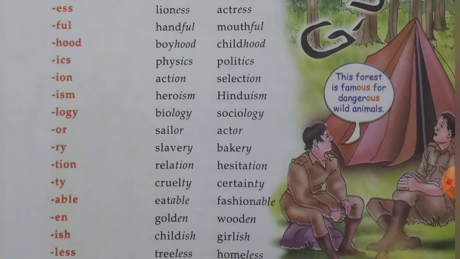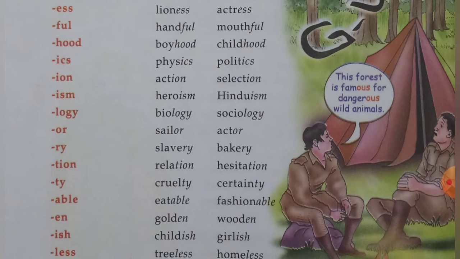When we use the suffix hood at the end of the words boy and child, that makes the new words boyhood and childhood. When we use the suffix ics, that makes the words physics and politics.